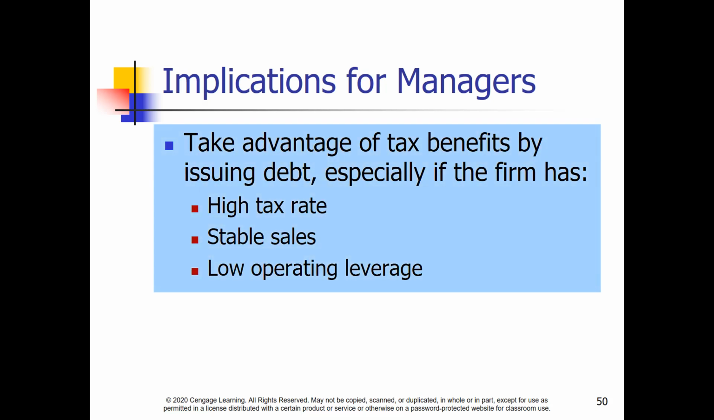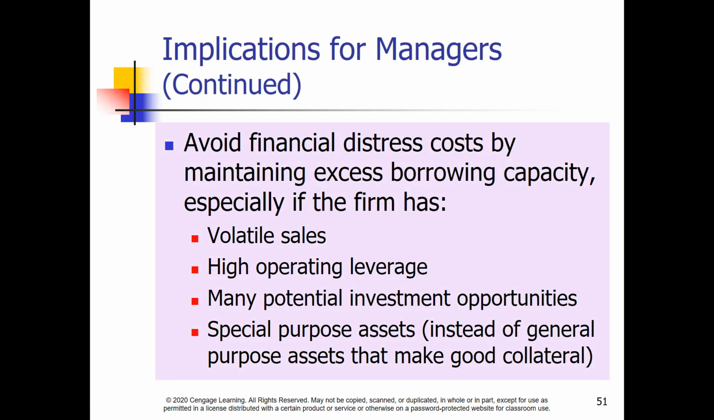If a firm has a high tax rate, stable earnings, and low operating leverage, then the firm can support a significant amount of debt. Firms with volatile sales, high operating leverage, numerous investment opportunities, and special purpose assets should be careful of their level of debt. They might need borrowing capacity to take advantage of an opportunity. And in addition, the special purpose assets do not make good collateral.